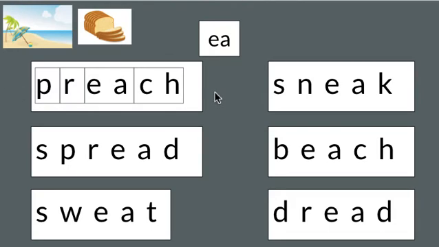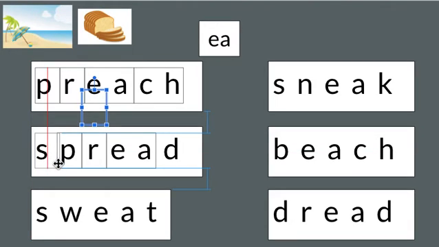P-er-e-ch, preach. Let's do this one together. Do you see any letters that are working together to make a single sound? Yeah, I see the EA vowel team as well. What about the rest of the letters? Each of these letters is representing its own sound. The S, the P, the R, and the D, they all make their own sound in this word. They're all their own consonant sounds. So they each get their own box. The only ones that go together is the EA vowel team.